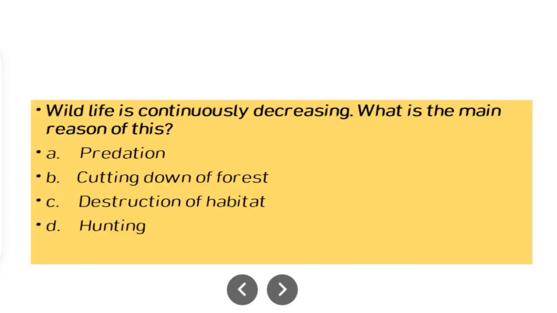Wildlife is continuously decreasing. What is the main reason of this? This MCQ is repeated many times in different ways. So again, the major cause that leads to decrease in wildlife is: option A, predation; B, cutting down of forest; C, destruction of habitat; D, hunting. So it's actually option C, destruction of habitat.